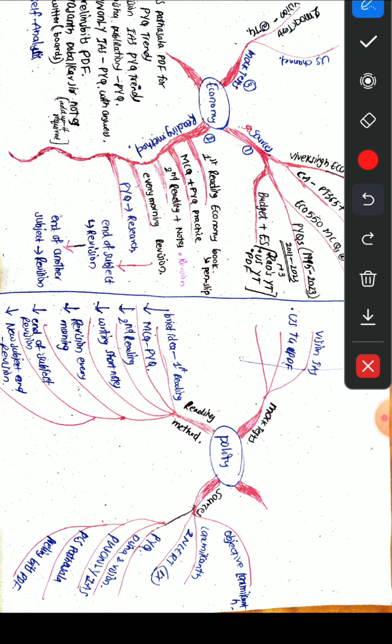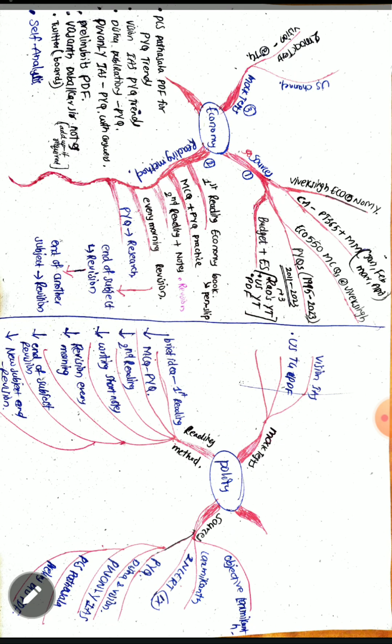And with respect to mocks, the same what we followed here we are going to follow here. It's very clear. There is no need for confusion. I am very clear about what I am going to do. Okay. So with mock tests, Vision IAS mock tests, 4 mock tests are there from the You Understand UPSC Satyam Jain Sir's Telegram channel. There are PDFs. We are going to download it. We are going to take a printout of it, and we are going to write it at the end of the day. So now I will provide a plan, a day-wise plan.